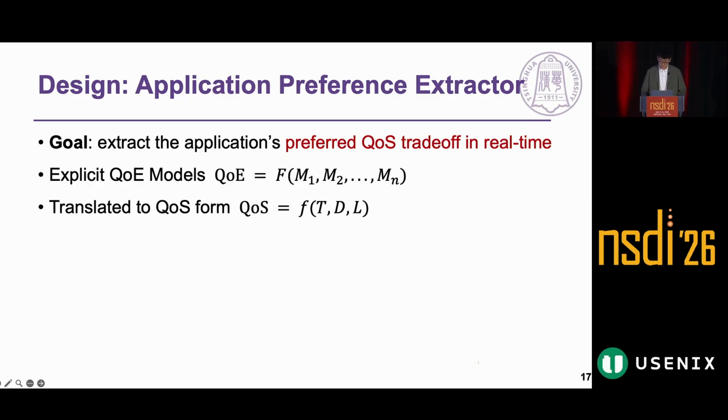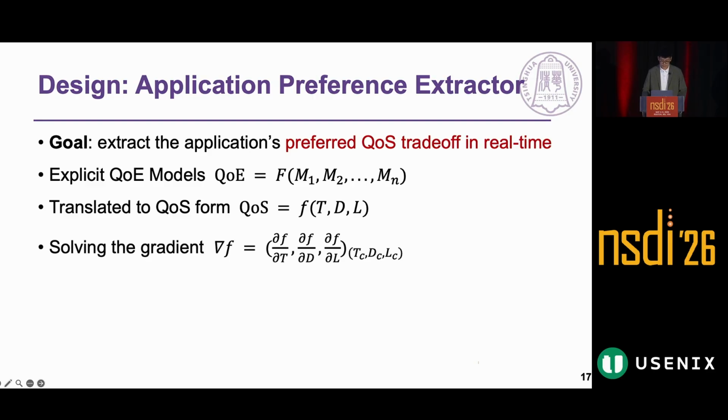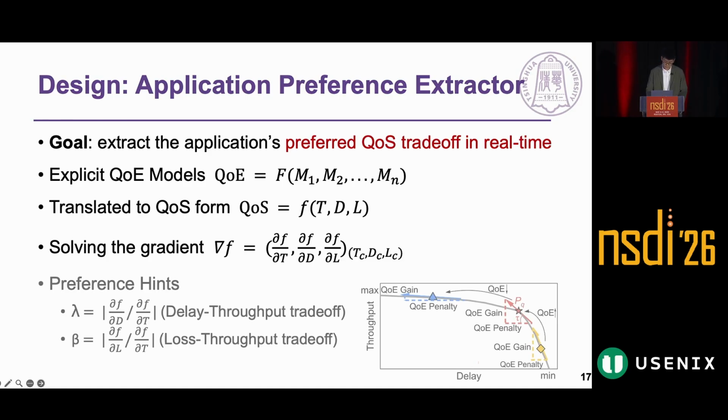These weights implicitly capture how strongly throughput, delay, and loss respectively influence the user's quality of experience. And then we will solve the gradient to extract preference hint. This hint, lambda for delay-throughput trade-off and beta for loss-throughput trade-off, guide our parameter adjustments. For example, lambda means how much delay we can tolerate for 1 unit of throughput gain.